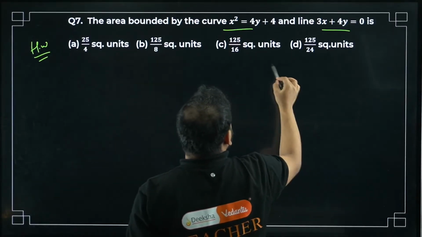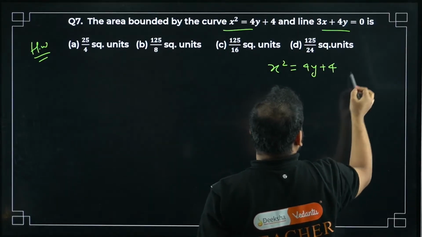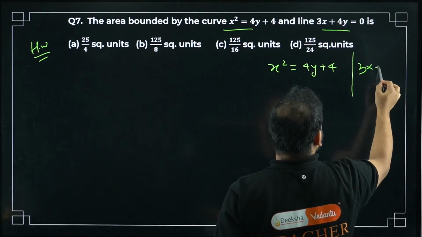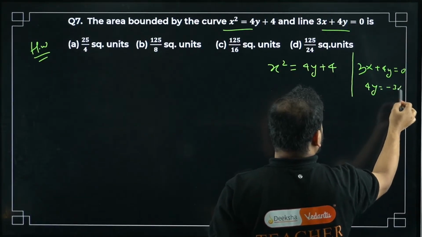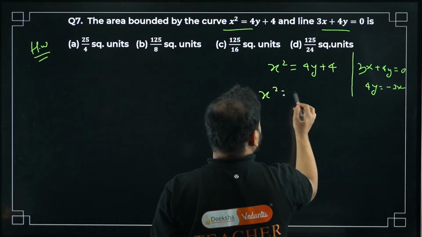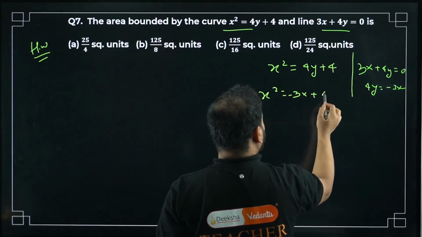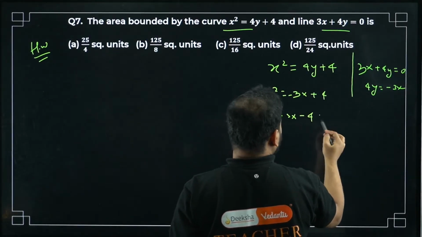So x square equals 4y plus 4 I have, and over here I have 3x plus 4y equal to 0. From here I get 4y equal to minus 3x. Correct? Now put it here. I get x square equals minus 3x plus 4. Bring it on this side: x square plus 3x minus 4 equals 0.